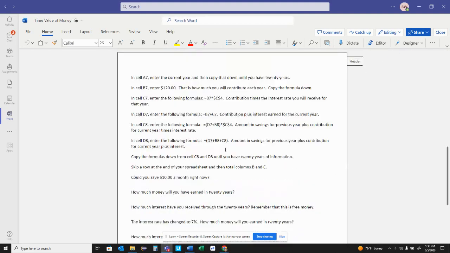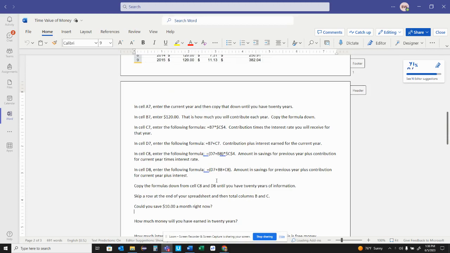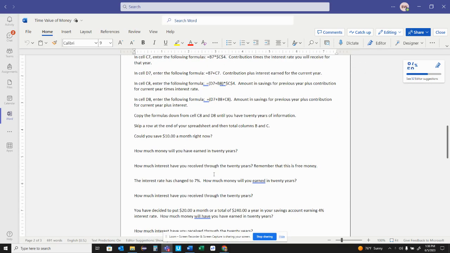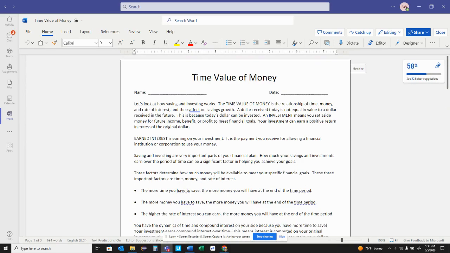That way you're able to type into this a little easier and send it to me through an email, or you can type right onto here. Either way, the questions at the end are what you're going to be turning in along with a spreadsheet. So what we're going to do here is read through this a little bit. Let's look at how savings and investing work.